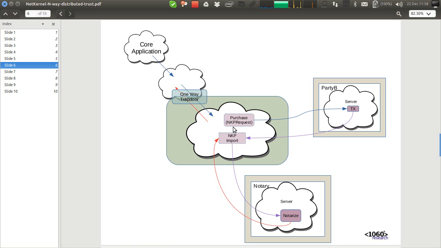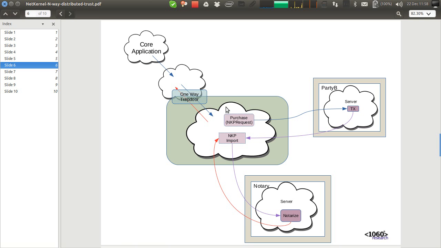Now there's something important with that. We must be very careful, because one of the worst attacks we could have would be for A to simulate a purchase back to itself, because it's calling back into A's address space. So we've made it so that NKP is configured such that this purchase endpoint is present on the initial request coming down from the core application and makes a request to A, but this request that's allowable back from B, that endpoint completely disappears from the space in the return call. So there's no actual exposed surface area at all for B to call.